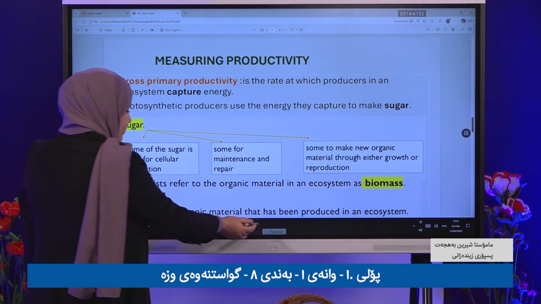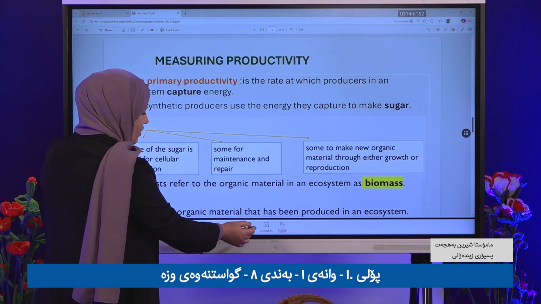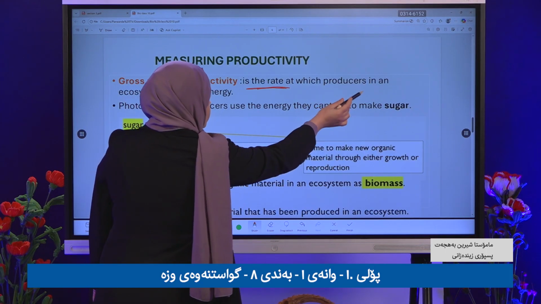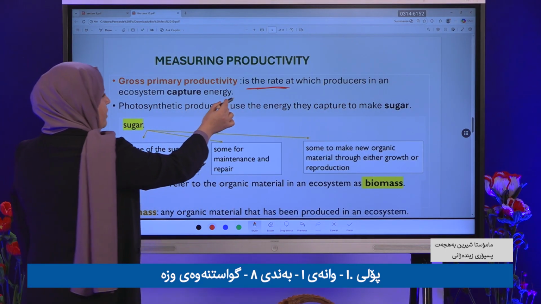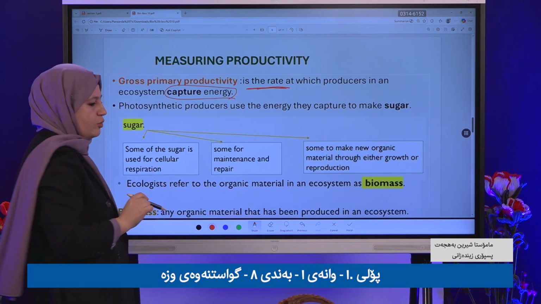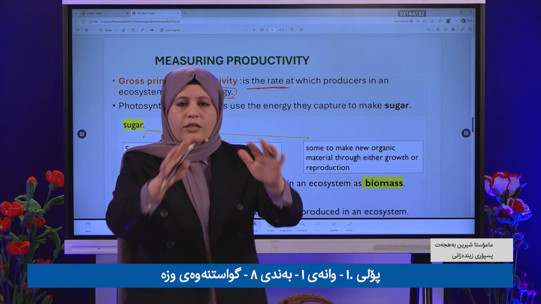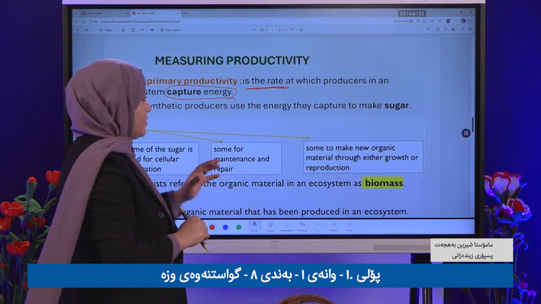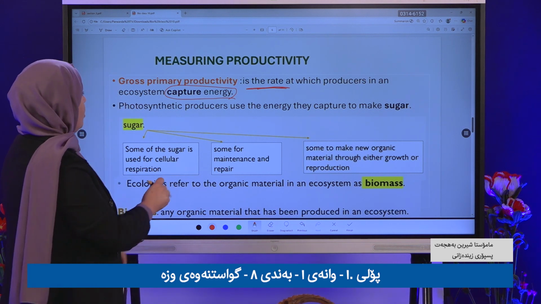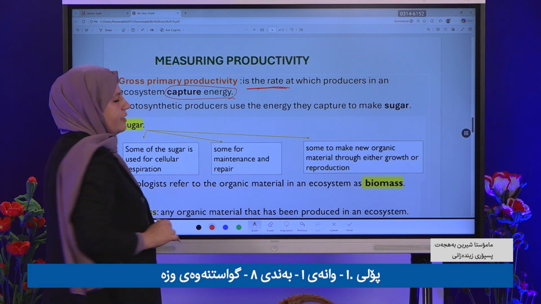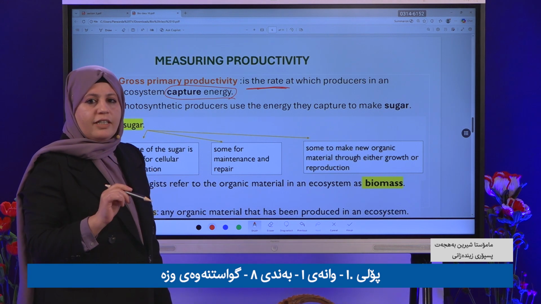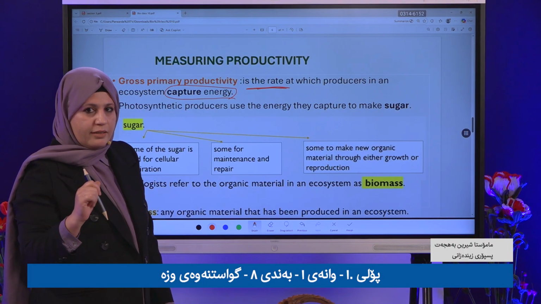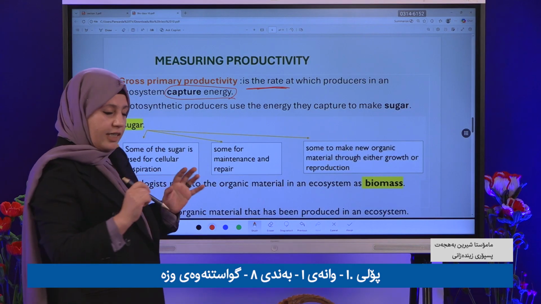It's the rate at which producers in an ecosystem capture energy, which means all the total energy captured from the sun. What is it called? Gross primary productivity. The total energy captured from the sun by plants. Clear? Be careful with me.